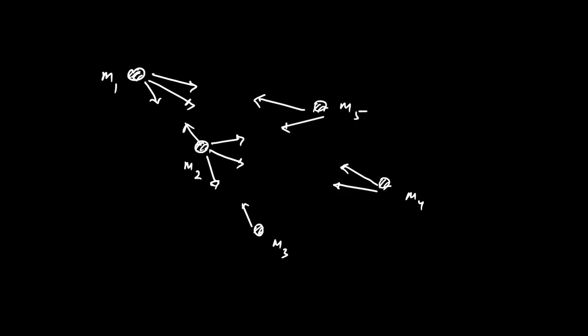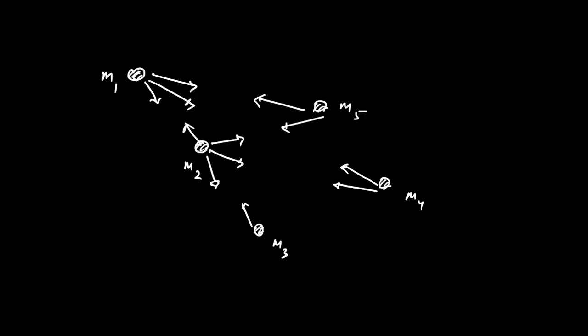M1 will exert gravitational force of attraction on all the remaining four bodies. Similarly, M2 will exert gravitational force of attraction on the remaining four bodies. M3 will exert, M4 will exert, M5 will exert, like that. It is not dependent on the presence of other bodies. Regardless of the presence of other bodies, the net gravitational force of attraction will be the summation of the individual gravitational forces.